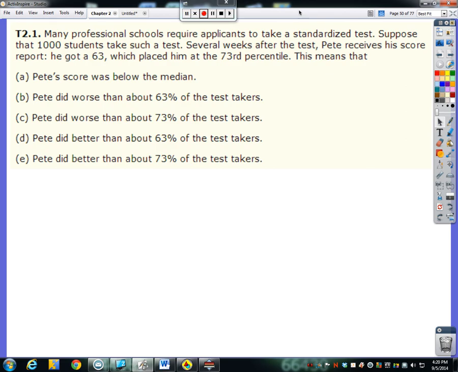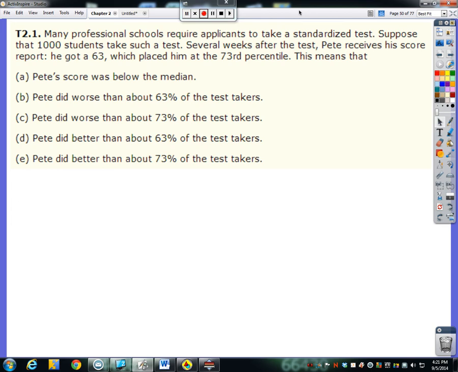Now, if you want to pause the video and try this problem on your own, fast forward through the video and see what the answer is, and if it matches your answer, then don't necessarily worry about watching me explain and do the problem. If you fast forward and you don't get the right answer, then rewind it back and watch the whole explanation. Or you can just watch the whole thing, because maybe I did the problem a little bit differently than you did. But remember, with the multiple choice on the test and on the AP exam, you don't have to show any work. So if you do it one way and I do it another way, and we end up with the same answer, we both get the same amount of credit.